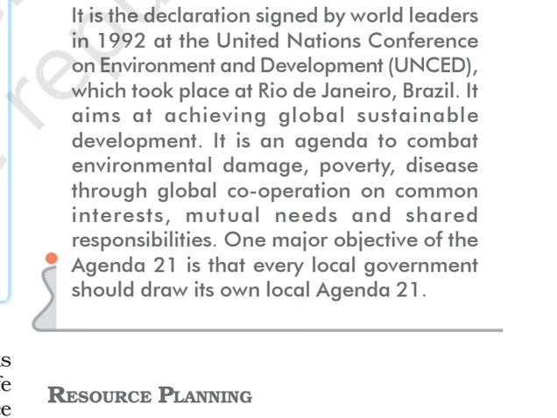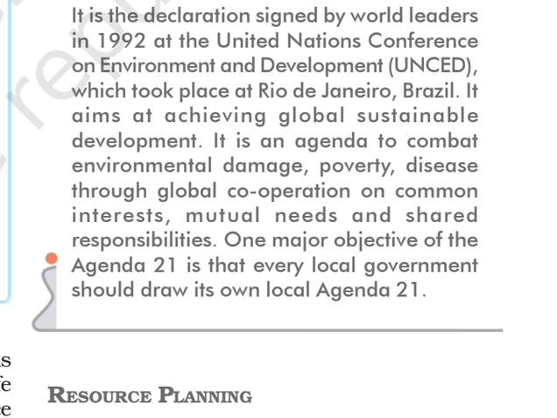It is an agenda to combat environmental degradation, poverty, and disease through global cooperation on common interests, mutual needs, and shared responsibilities. They all decided there that whenever any country faces any kind of problem, we will all cooperate and find some solution. We'll share our responsibilities together.